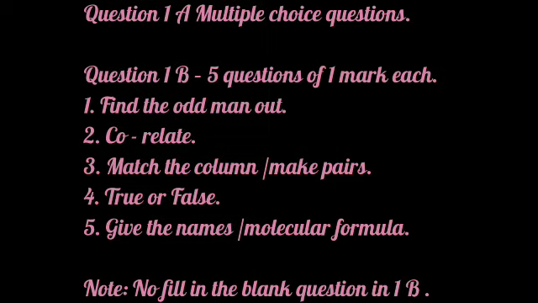Now we will see in detail question number 1, A and B together. In 1A, multiple choice questions will be asked, that is totally from your textbook only. Question number 1B, 5 questions, 1 mark each. In that the subtypes can be asked like this. That is, find the odd man out. You have to do critical thinking and find out which one is the odd one. Second, correlate. That will be totally based on the scientific concept. Third, match the columns or make pairs. So the student has to think logically to reach the correct answer.